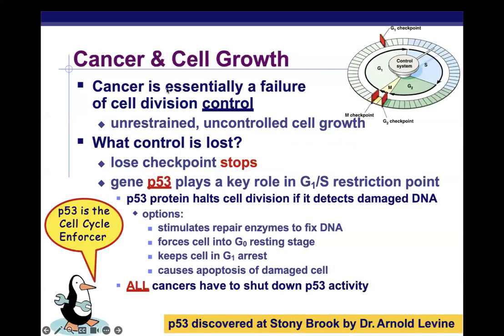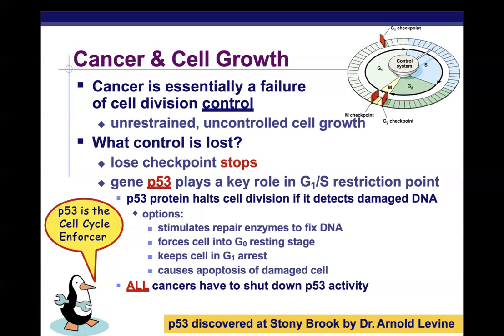So cancer is essentially a failure of cell division to be controlled: unrestrained, uncontrolled cell growth, and tumors start to form. What is lost is that the cell is no longer stopping at these checkpoints. It's no longer waiting to make sure the proper things are occurring before it divides, or it might not even stop if there is no more room to divide. So that's kind of what happens with a tumor. It keeps growing and growing and growing, even though there's no room for it anymore.